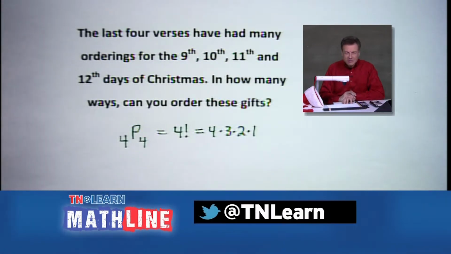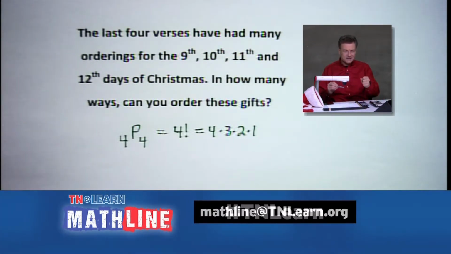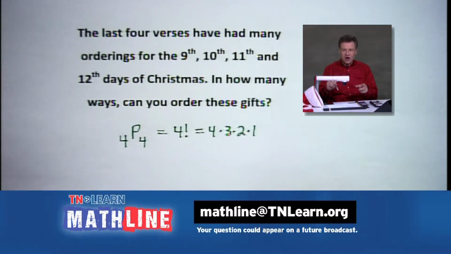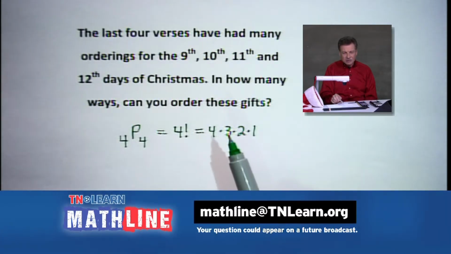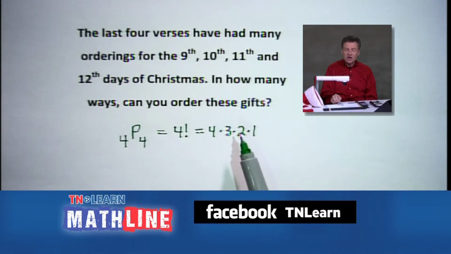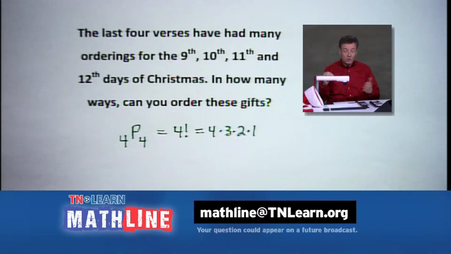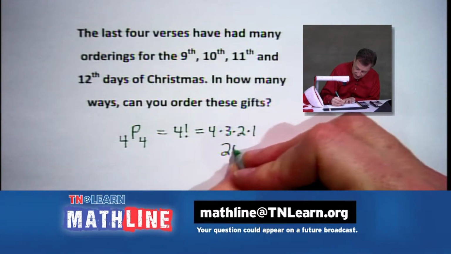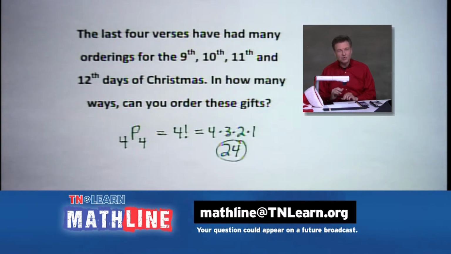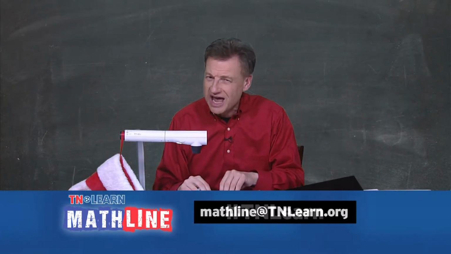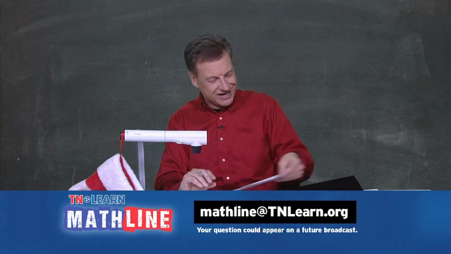And what that would do, that would say, okay, maybe I start with lords a-leaping, go to the ladies, go to the drummers, end up with the pipers, all sorts of different ways we could do it, all right? 4 options times 3. Once we pick the first 4, we got 3 options left. Then once we get those 2 set in stone, we've only got 2 options left. And once we got all that, there's only one way the last one can force its way. So that's how we know, which, by the way, I guess we want to know what it equals. It equals to 24 possibilities, 24 orderings, okay? So 24 ways you can sing that song as long as you sing the first 8 verses correctly and in order, all right?